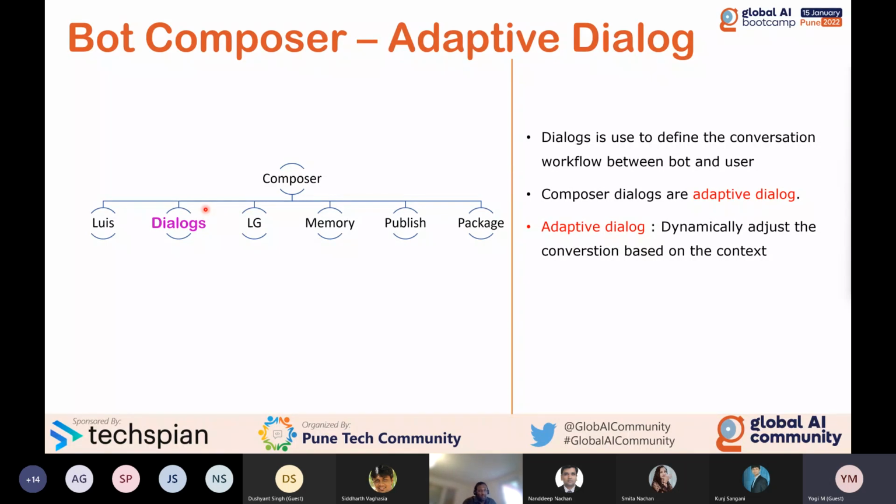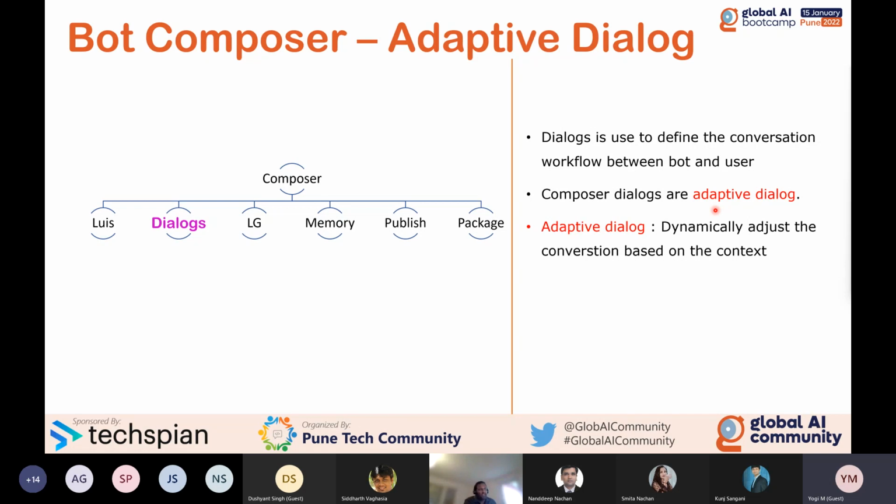But in Composer, the main objective of the adaptive dialog is to dynamically adjust the conversation based on the context. For example, as I mentioned earlier, you develop a home appliance bot. You ask your bot, "Turn on the light." At the same time, your bot is in the process state. Now you send a second message: "Hey, what is the temperature in my room?" So the context is different.